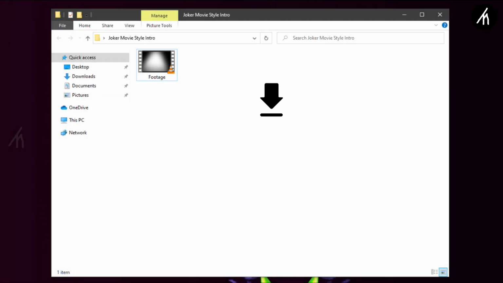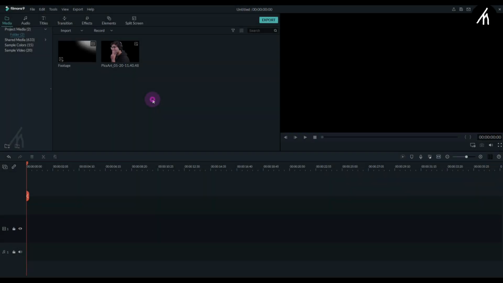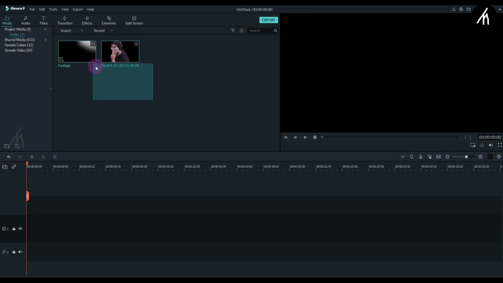Before starting the tutorial, download these files from the link in the description box below. Once the file is downloaded, import it into your Filmora.